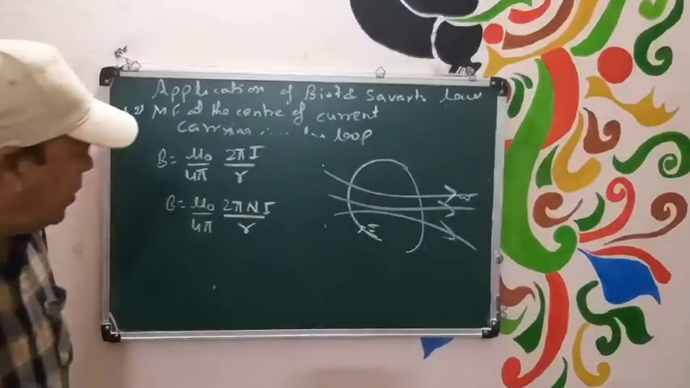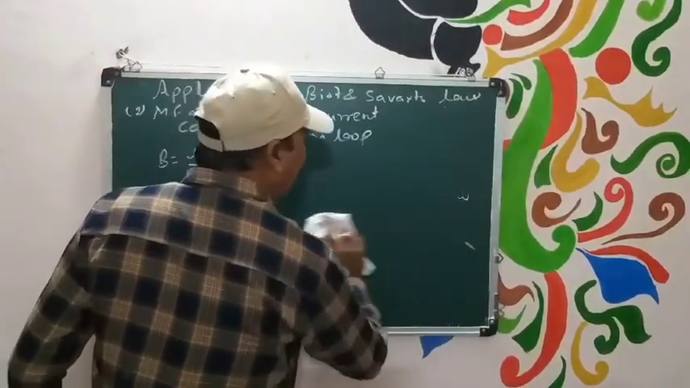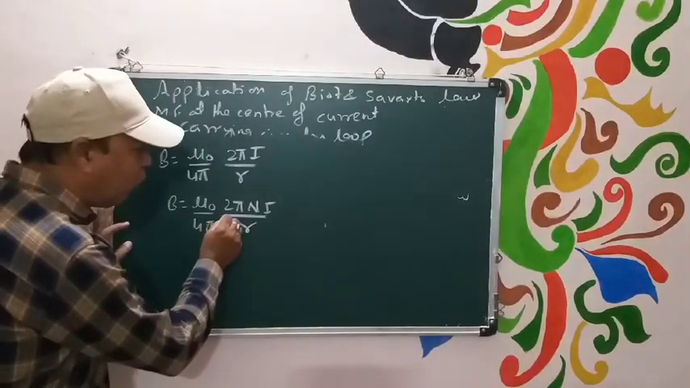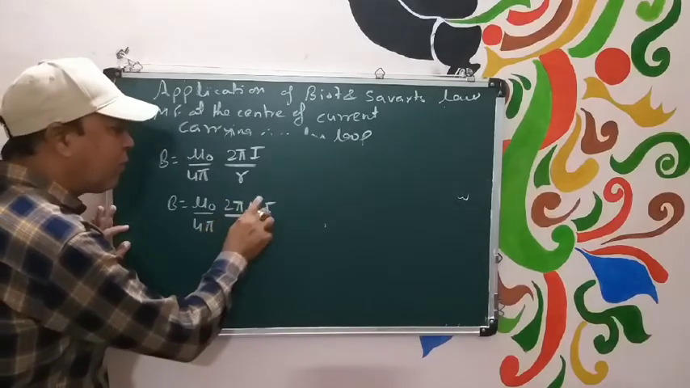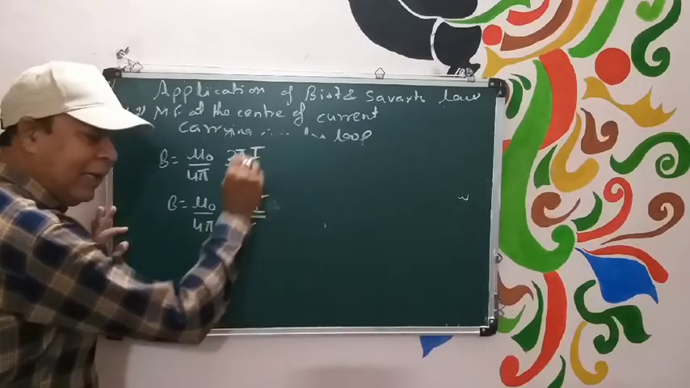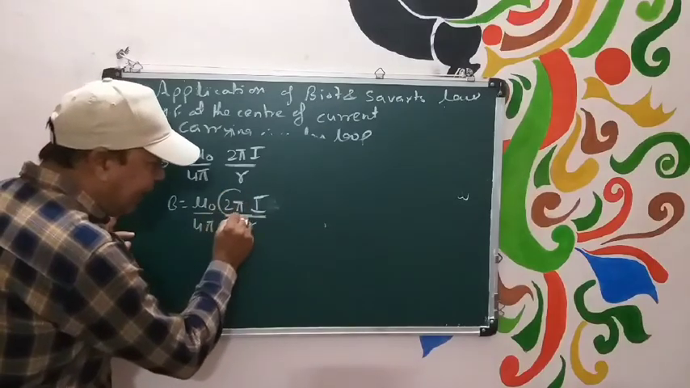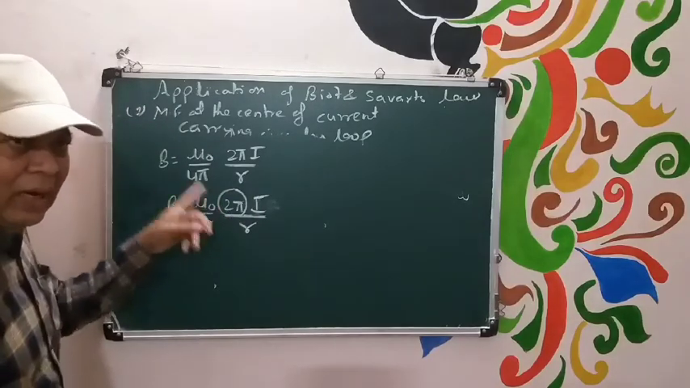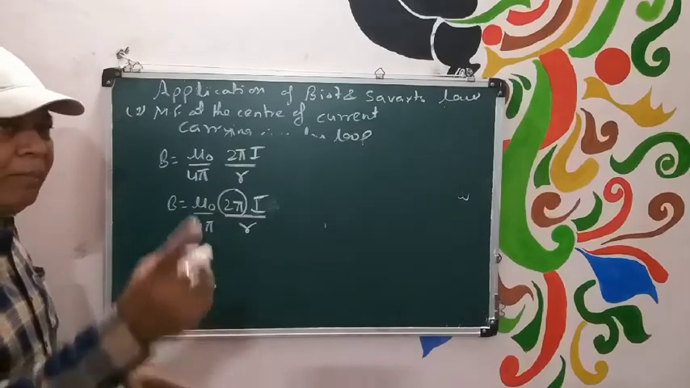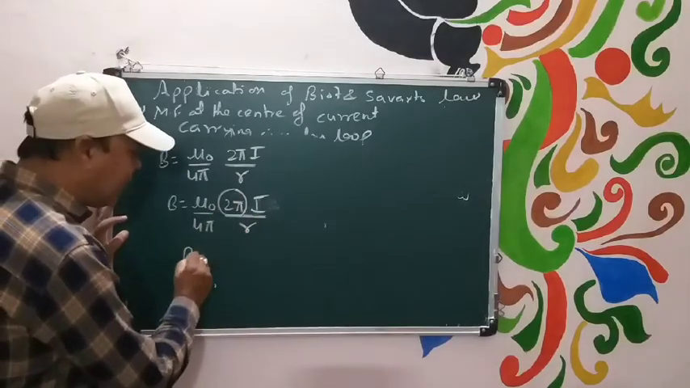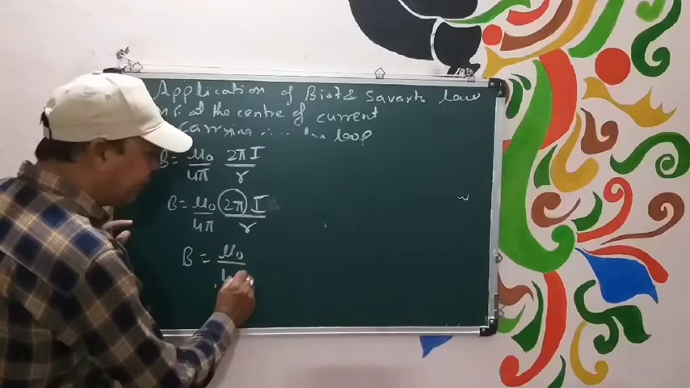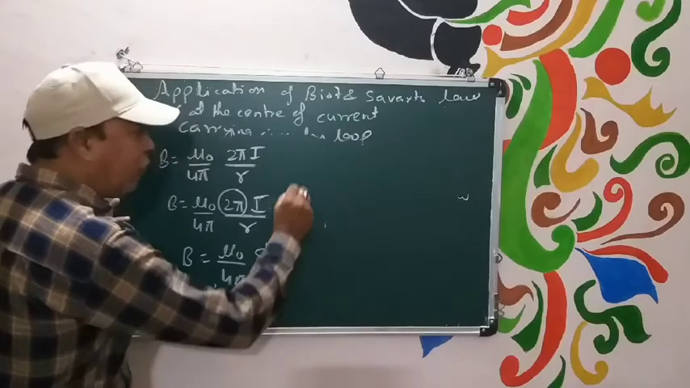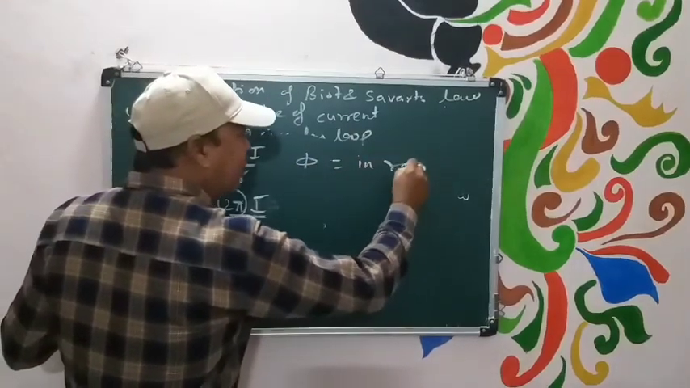Now think about how we may apply this for numerical purposes. You have written B is equal to mu naught upon 4 pi, 2 pi Ni by R. Think that for one loop you will simply write 2 pi I by R. 2 pi is the angle formed at the center by the complete loop. So we may also write this equation as mu naught upon 4 pi, phi into I by R, where phi should be in radians.